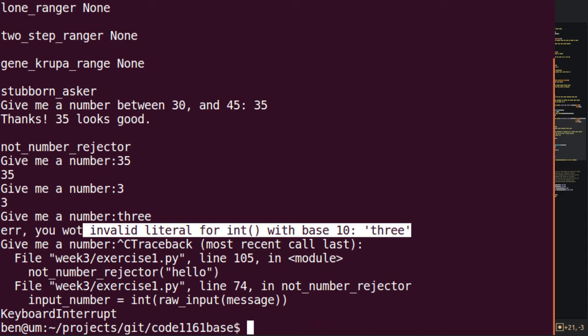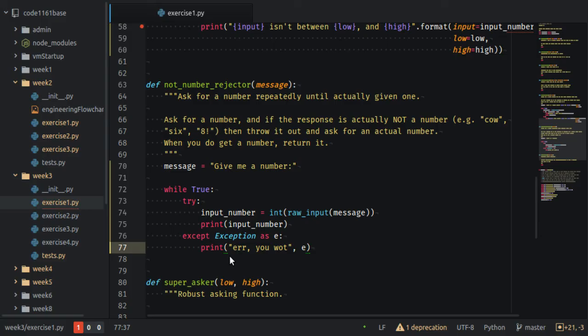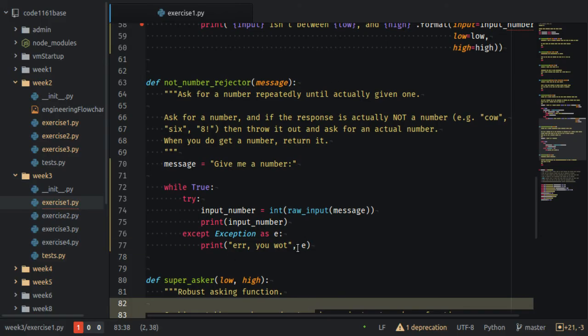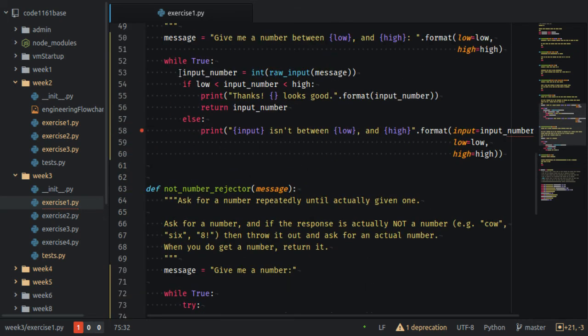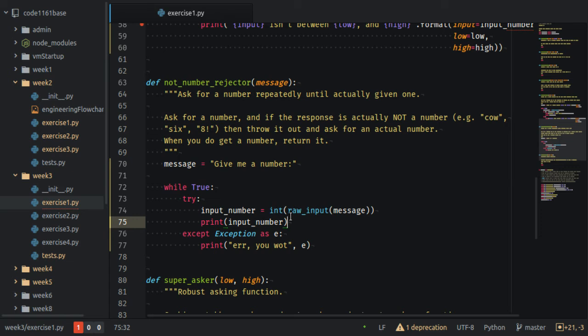Now, if we switch back to our code editor, into Atom, if we look at the pattern we had here, while true, do something. If it's right, return it. If it's not right, ask again. So let's have the same pattern here.